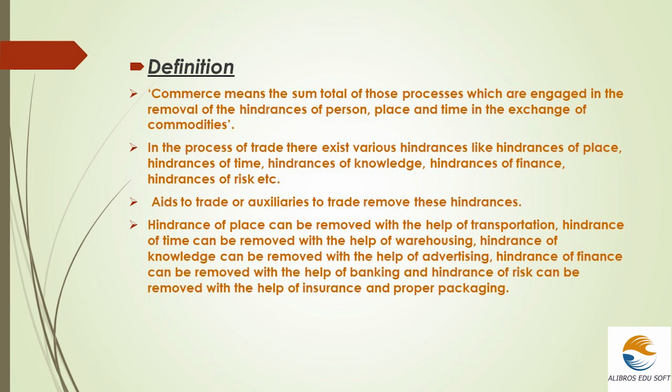So proper packaging is important. Even if it is damaged after proper packaging, the insurance sector will be taking care of the rest of the needs of the product. So this is all about the hindrances. And in this, the main and important term is the auxiliary to trade or aids to trade, which plays an important role and removes all these hindrances which arise in terms of trade activities.